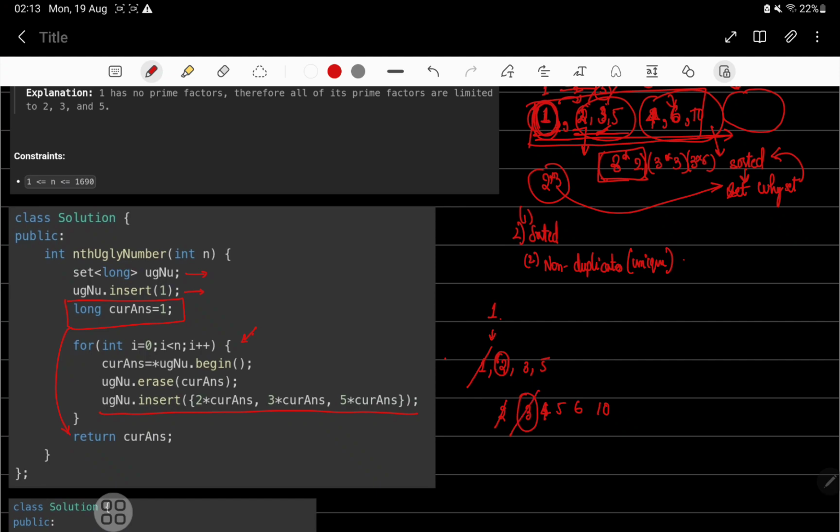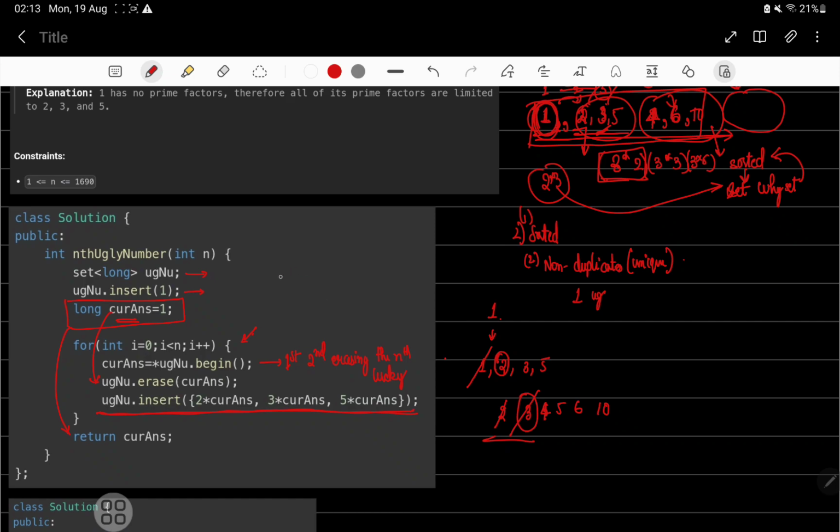Now whatever we are erasing, every step we are erasing one ugly number. So in the first step I'm erasing the first ugly number, in the second step I'm erasing the second, and at the nth step the nth ugly number. So we can just store it in this current answer value, whatever we are erasing, and then insert the next set of ugly numbers.